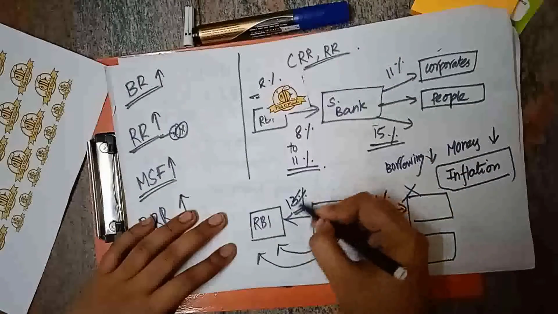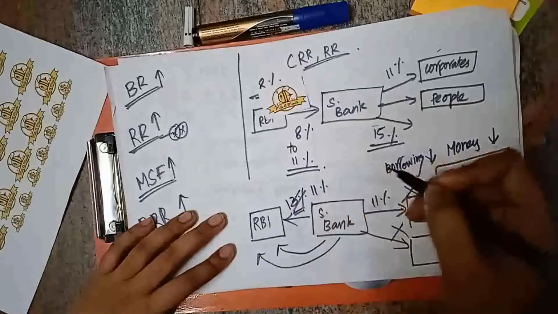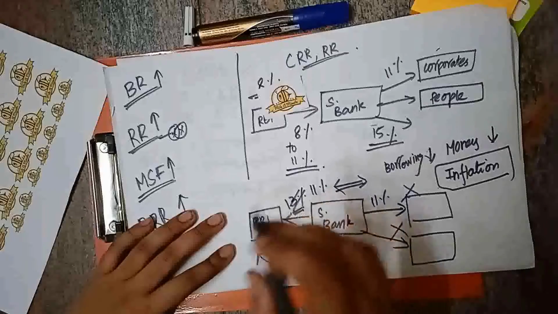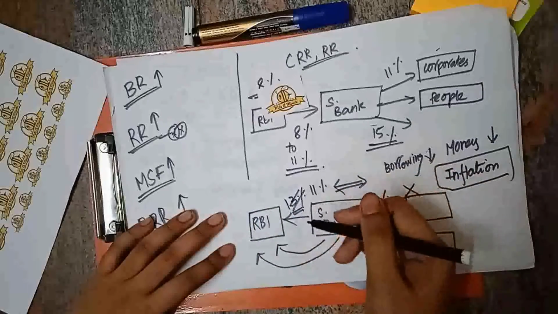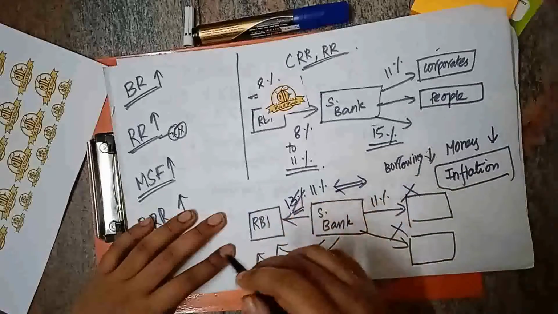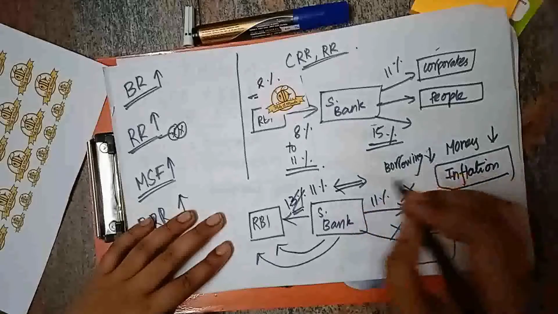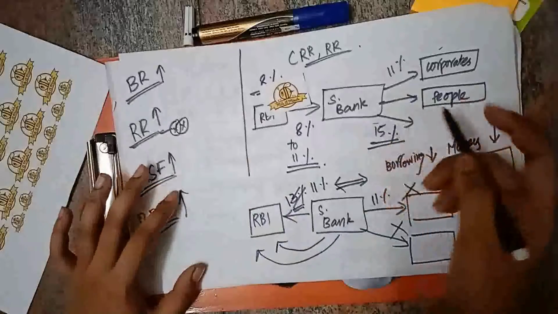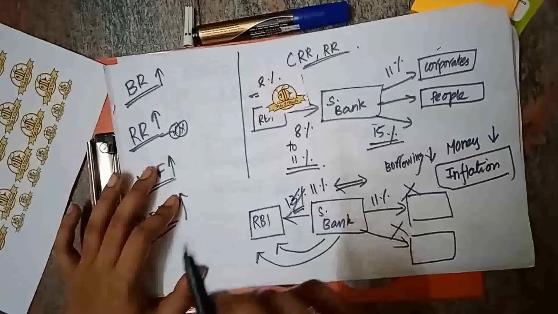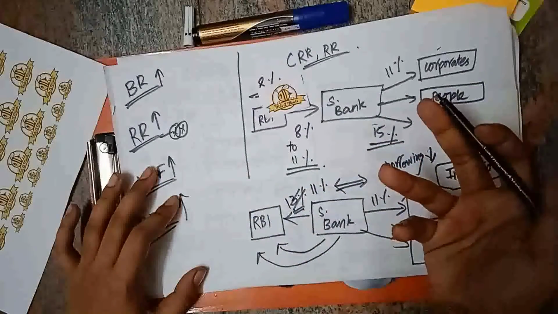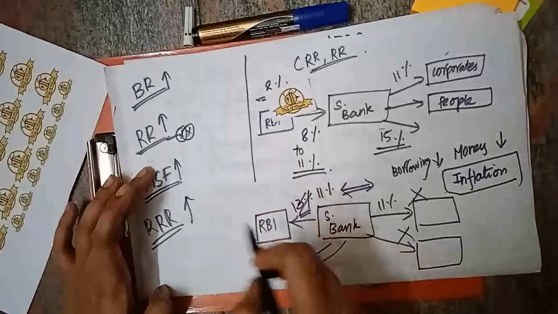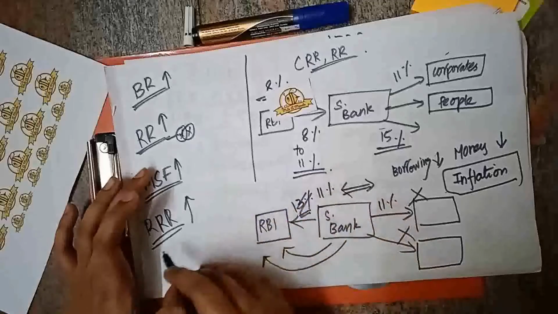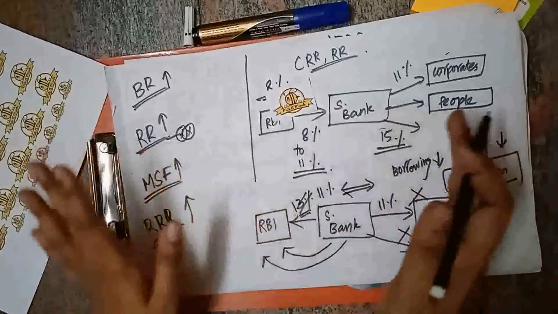Even if it is not 13%, even if it is 11%, even if it is the same, the scheduled bank will give this money to the RBI, because the RBI will definitely pay the interest. We can trust the RBI, right? If it is giving this 11% to the people, then it needs to collect it, and that has many complications. So instead, it can give this money to the RBI and get its interest. Because of this, the scheduled banks will give their money to the RBI as a loan, and so the money supply in the market can be reduced.